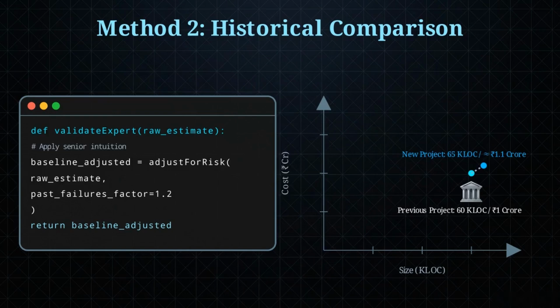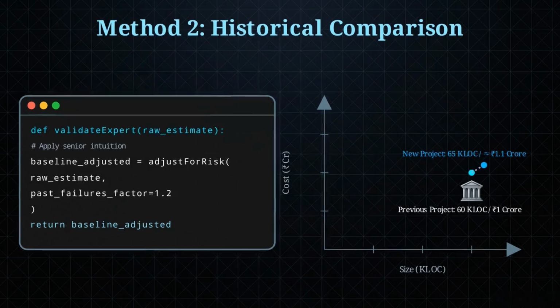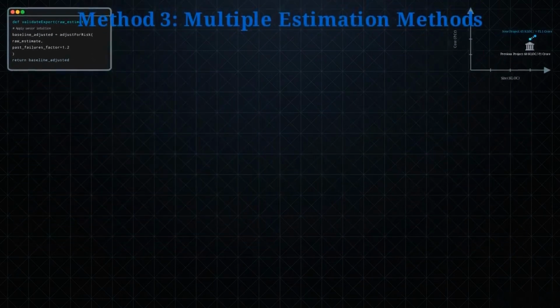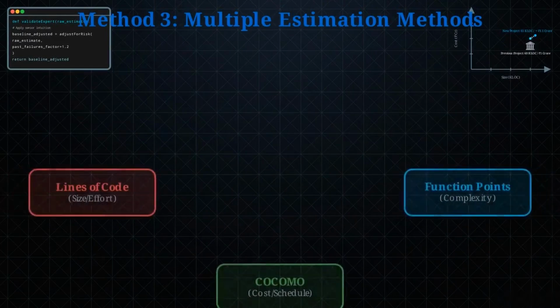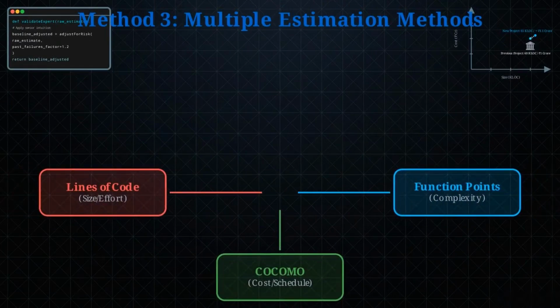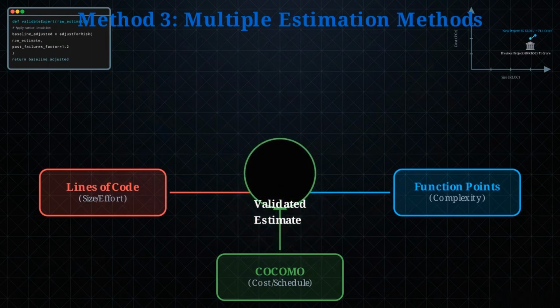This is historical comparison. Past performance data provides the most reliable metric for future execution. Method 3 applies multiple estimation methods. Instead of trusting a single formula, teams run the parameters through lines of code, function points, and COCOMO independently to find where the results overlap.